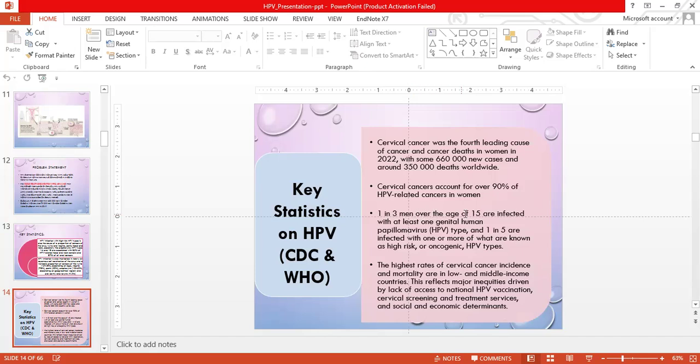1 in 3 men over the age of 15 are infected with at least one genital human papilloma virus, and 1 in 5 are infected with one or more of what are known as the high-risk or oncogenic HPV types. The highest rates of cervical cancer incidence and mortality are in low and middle income countries. This reflects major inequities driven by the lack of access to national HPV vaccination, cervical screening, treatment services, and social and economic determinants.